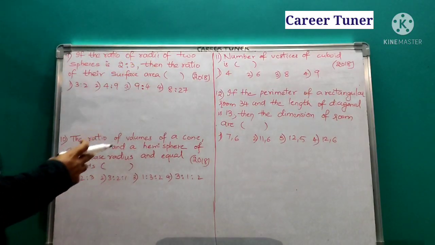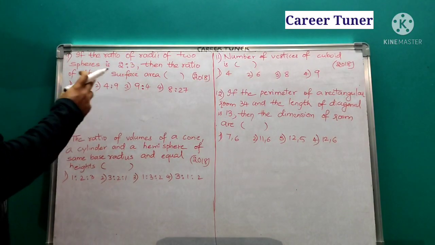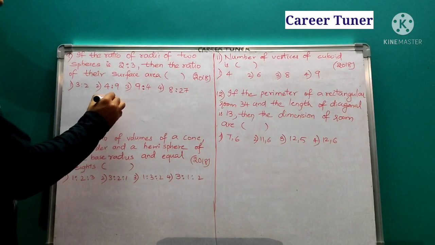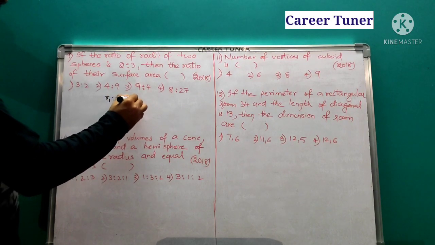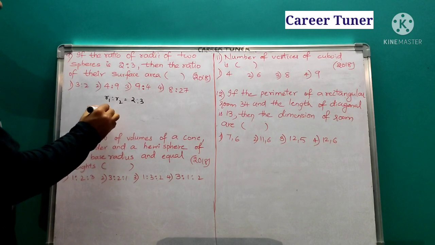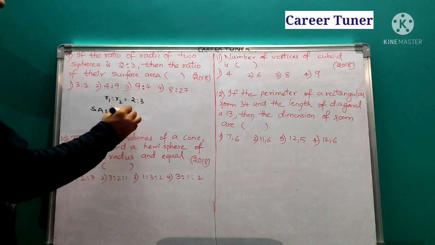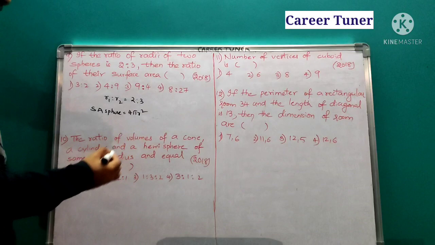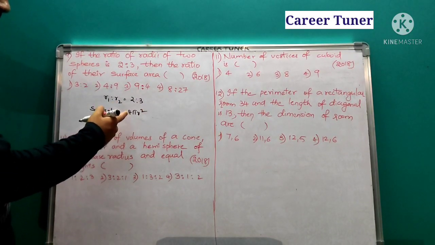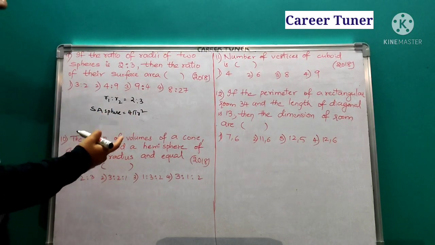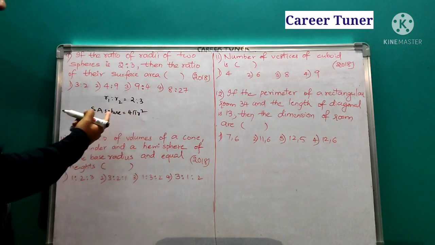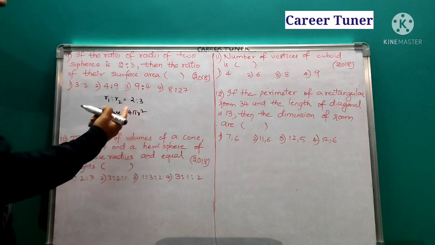If the ratio of the radii of two spheres is 2:3, then what is the ratio of their surface areas? Given the ratio of radii, R1:R2 is 2:3. So what is the surface area of a sphere? We know that it is 4 pi r square. Here the surface area is related to the square of the radius, because the other terms are constant values. So the difference will be caused only by the square of the radius.